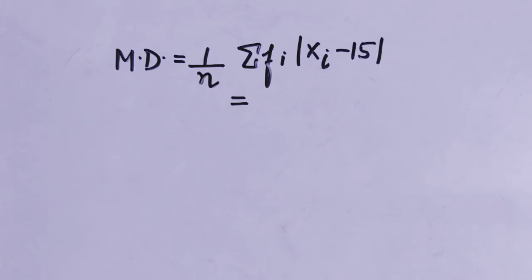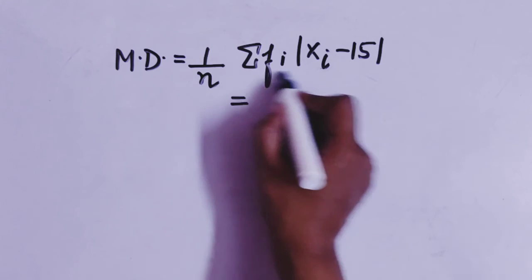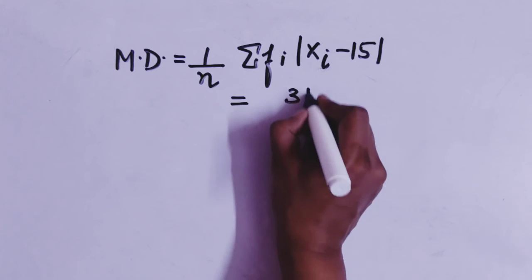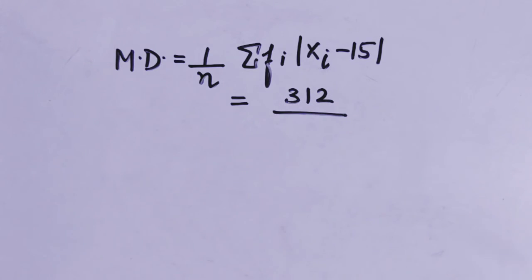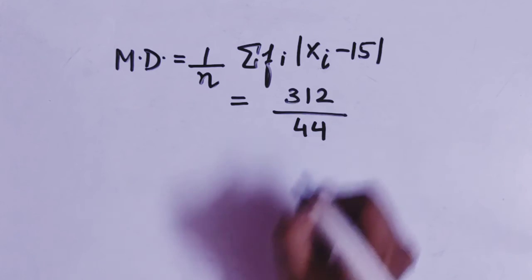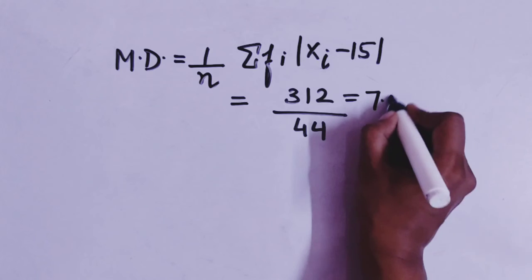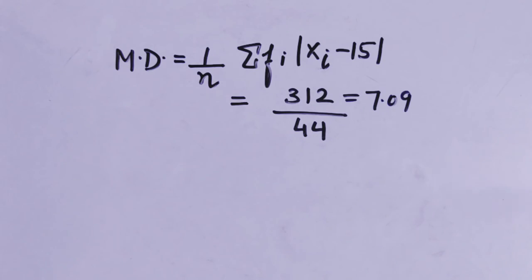Students, now what will we do? We will put all the values over here. So what were all the values? This was our 312, है ना? So 312 upon n. What is your n? Sum of all the frequencies, and that was 44. So 312 upon 44 will be equal to 7.09 approx. So this is your mean deviation about the mean.